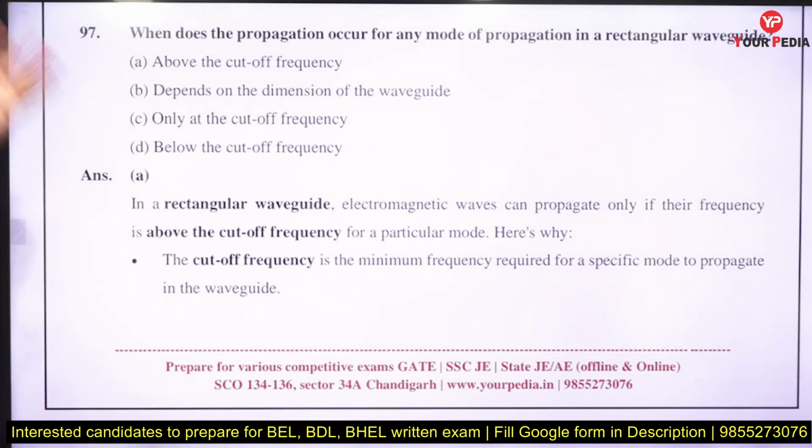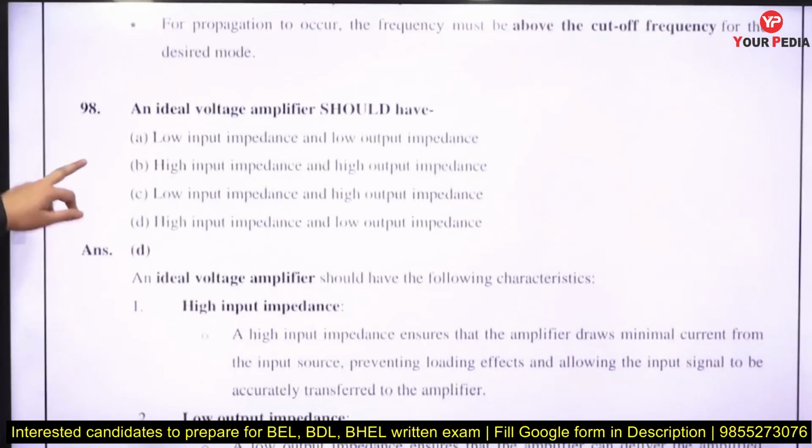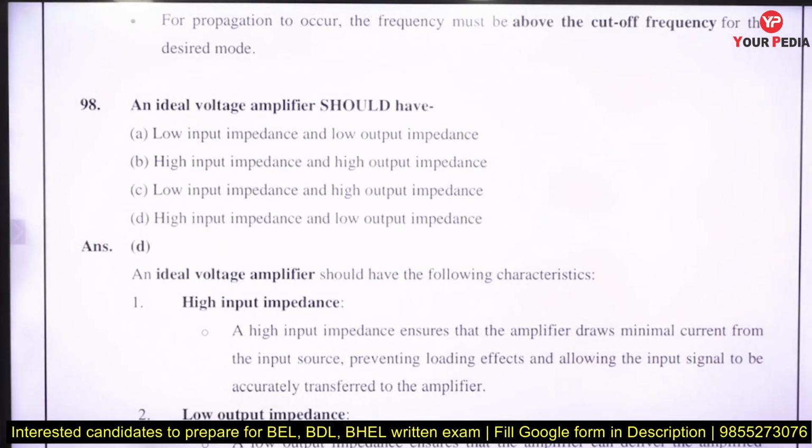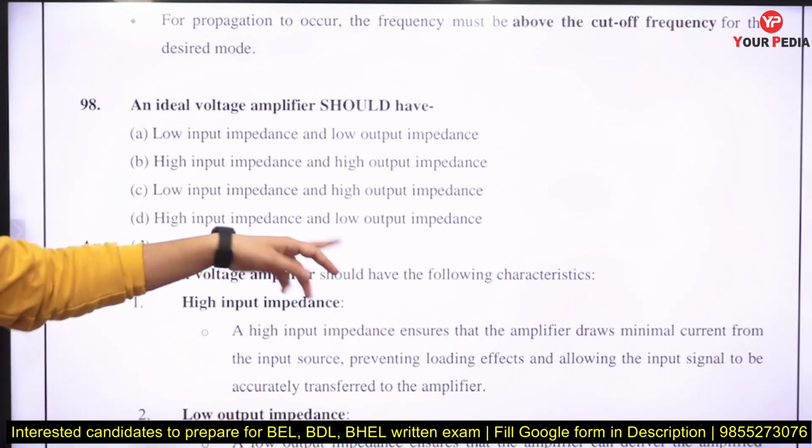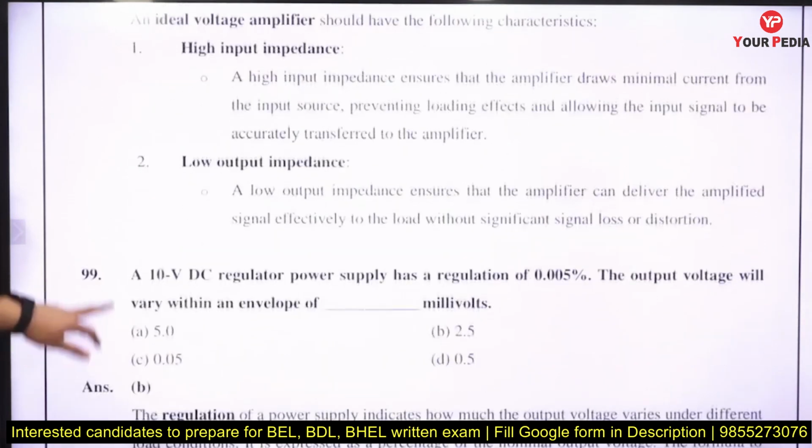Whenever your input frequency is above the cutoff frequency of that particular mode, right? An ideal voltage amplifier should have what? If I am talking about the ideal voltage amplifier, input impedance should be infinite and output impedance should be 0. So high input impedance, low output impedance.